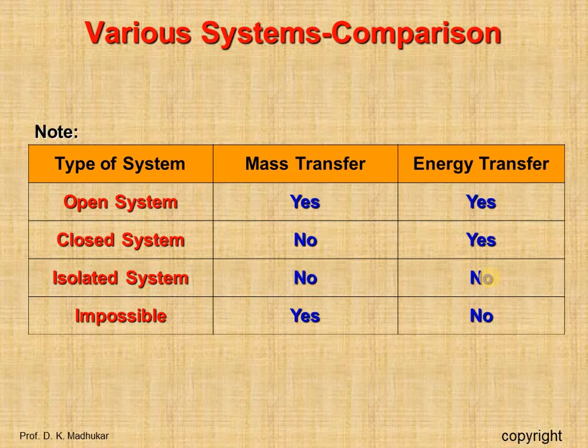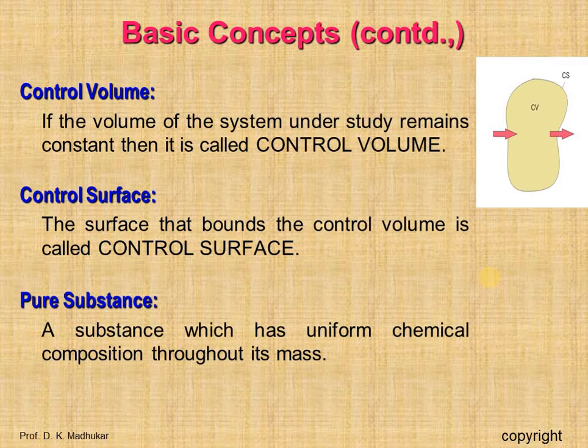I have given this in tabular form. In an open system, mass transfer and energy transfer take place. In a closed system, mass transfer does not take place, but energy transfer does. In an isolated system, neither mass transfer nor energy transfer takes place. The impossible system is one where mass transfer would be there but energy transfer would not, so it is impossible.